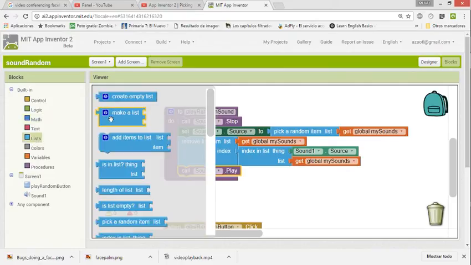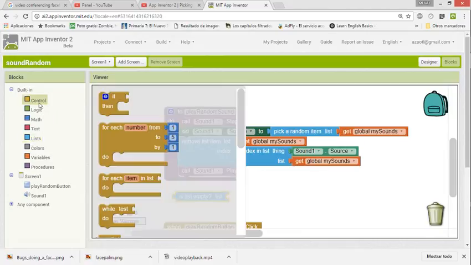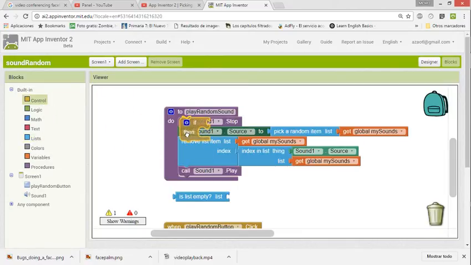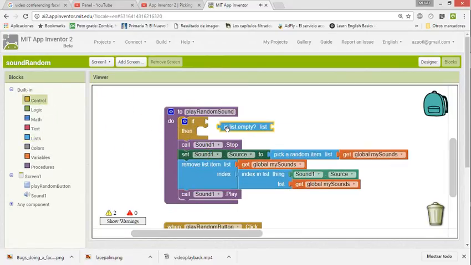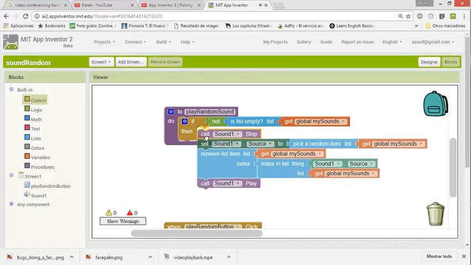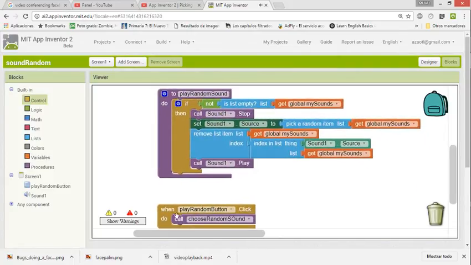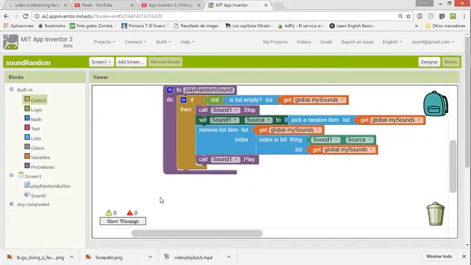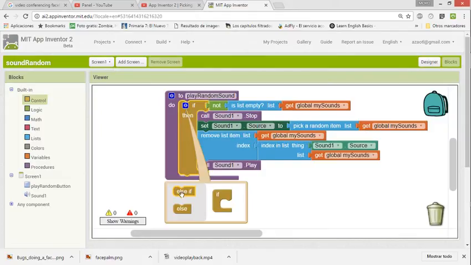So in this case, if the list is not empty, let's add a condition. If the list is not empty, so we are going to do this procedure, okay? But what happens if the list is empty? Well, if the list is empty,